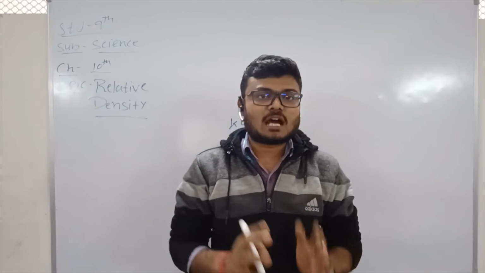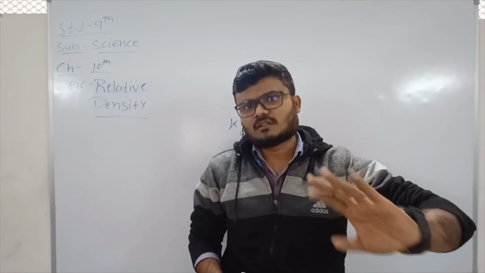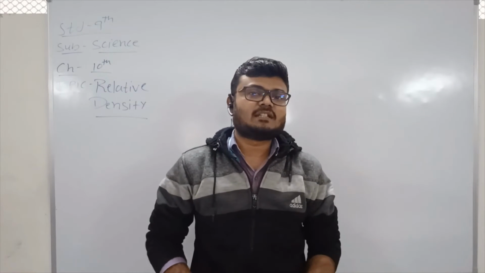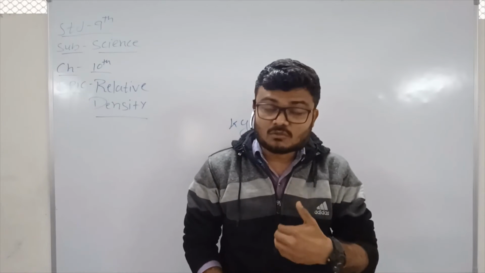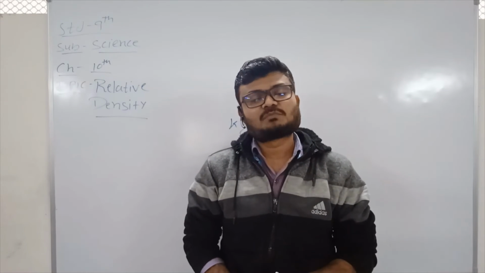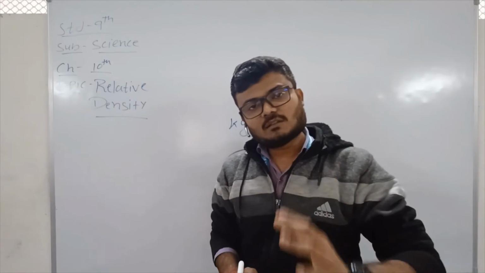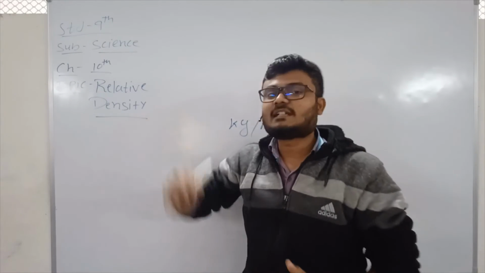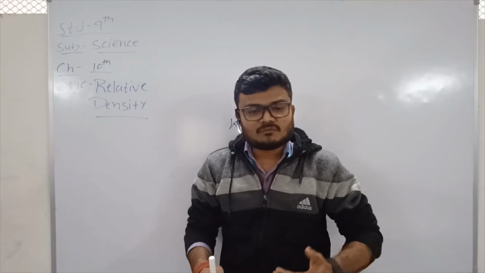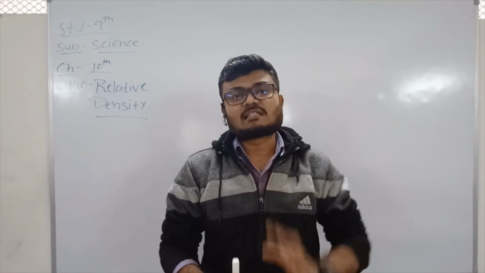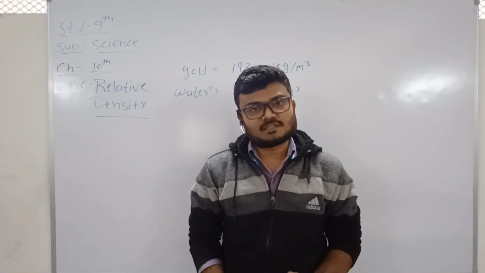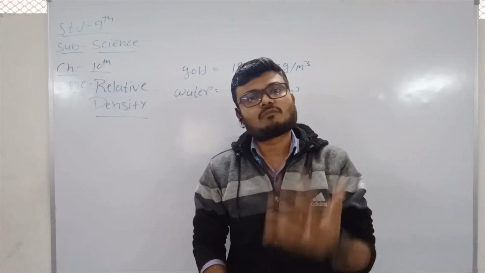because if it doesn't vary at given condition, that becomes the characteristic property of any substance, right? And we know that every substance has its different density at given condition. We can find out every substance's density with relative density, right? So if we want to find out the density of any substance, we have to get some density as a reference. So if we want to find out the relative density of gold, we have to take the reference of water,